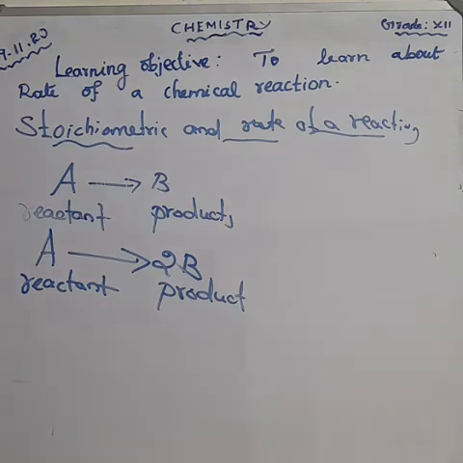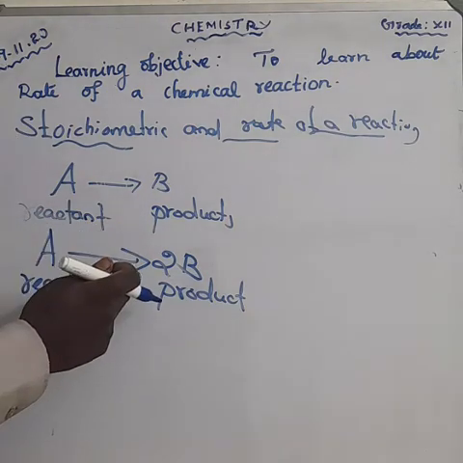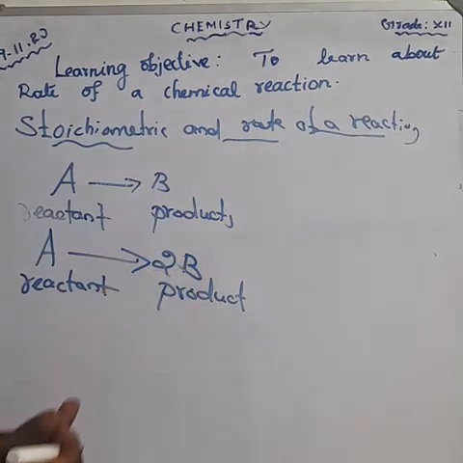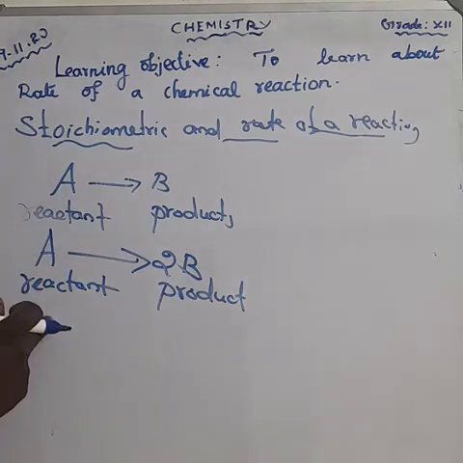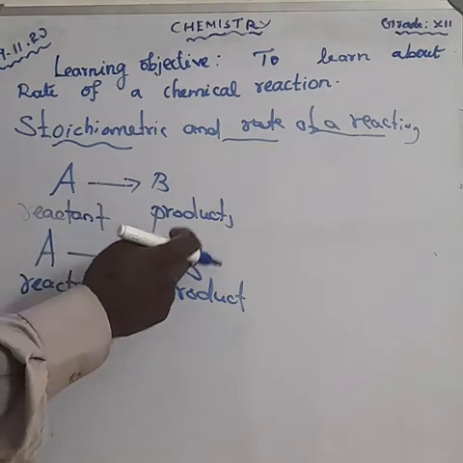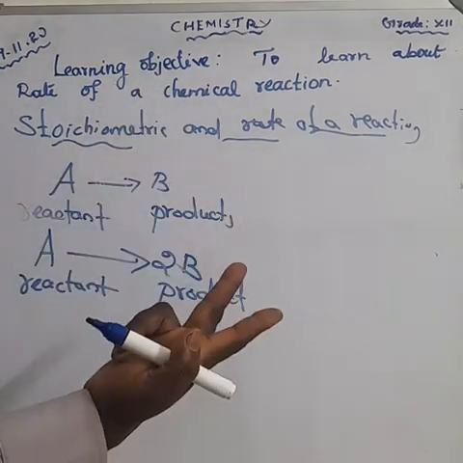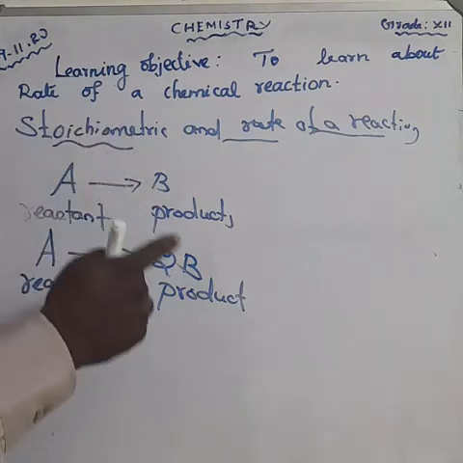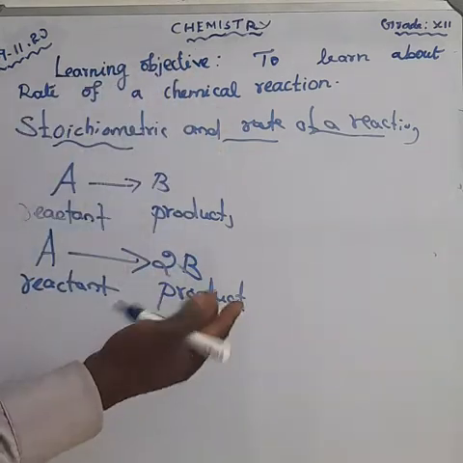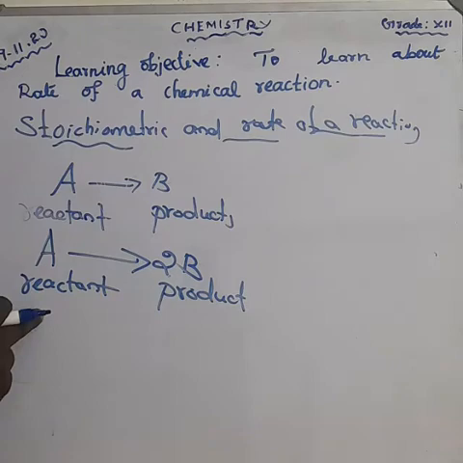That means the rate of the formation of B is twice as fast as the rate of the disappearance of A. Twice means double. So we can write one of the expression.